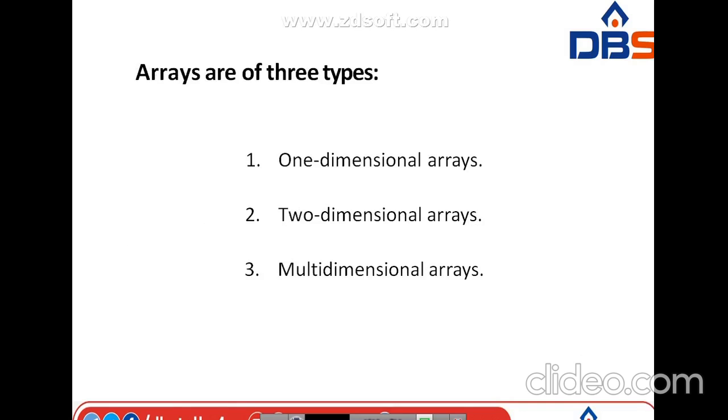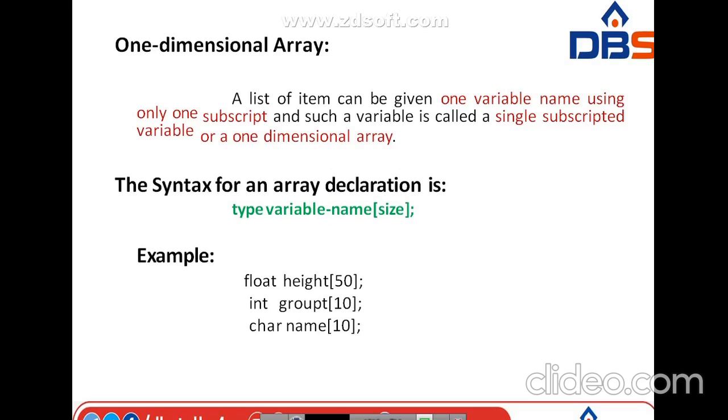First one is one dimensional array, two dimensional array, multi-dimensional array. We can say three. Multi-dimensional means three dimensional or four dimensional, whatever it may be. Okay, one dimensional array. Here, one dimensional array is nothing but arrays only. An array with one subscript, where a subscript is the square bracket. An array with one subscript, then we can call it a one dimensional array.